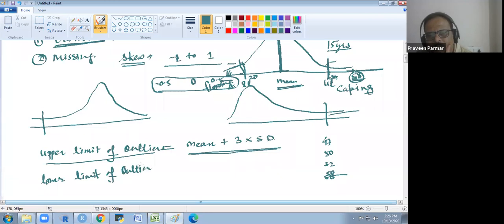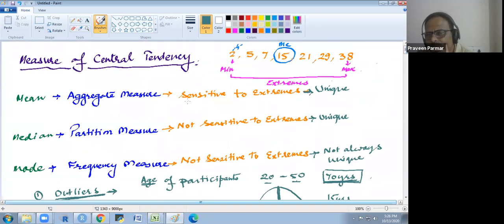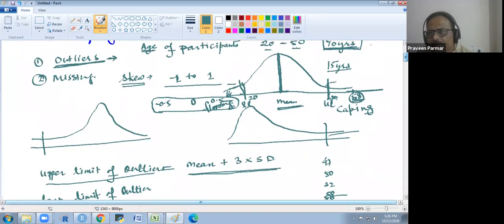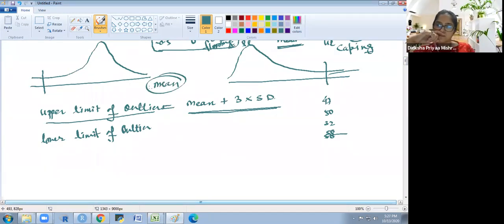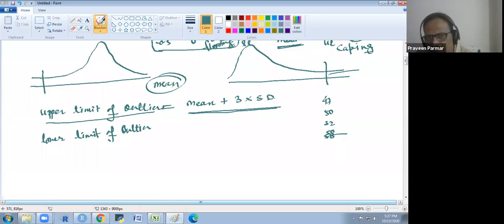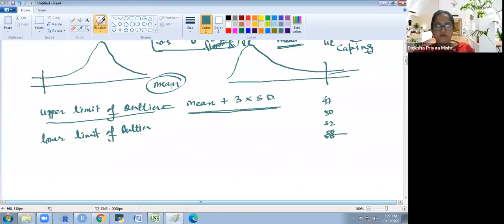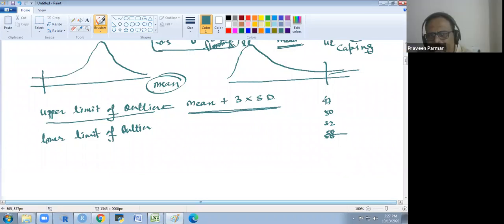But I am telling you all this because the mean is sensitive to extremes. What does it mean? Because when we work with the outliers, the mean will change. Suppose you measured the mean at the initial stage, before removing or adjusting the outliers, and you are using the same mean you measured earlier. Now the data has been changed, so you have to use the new mean. You have to calculate the mean again. So I am telling you all these things. Understand?